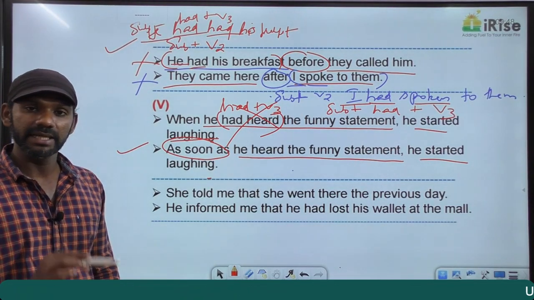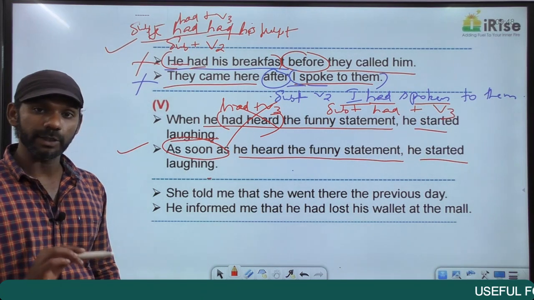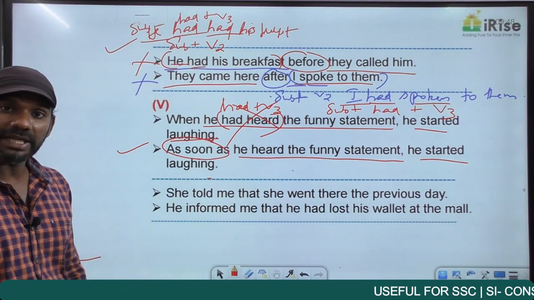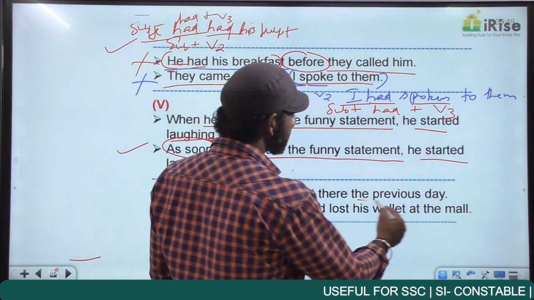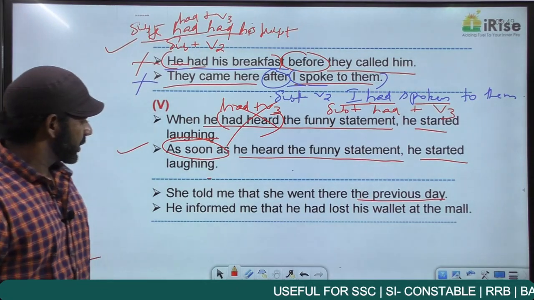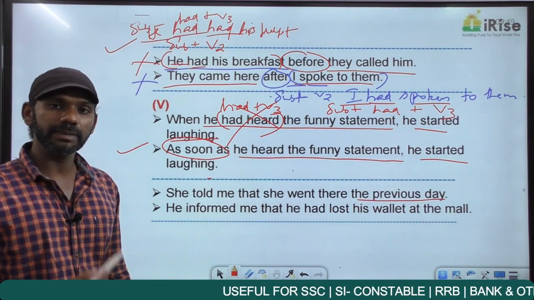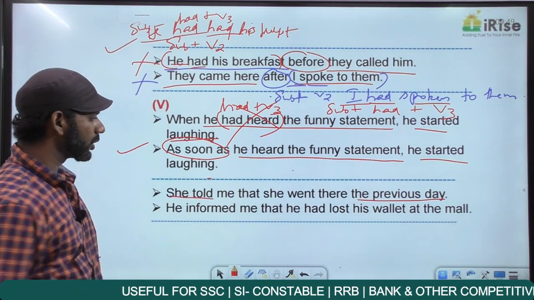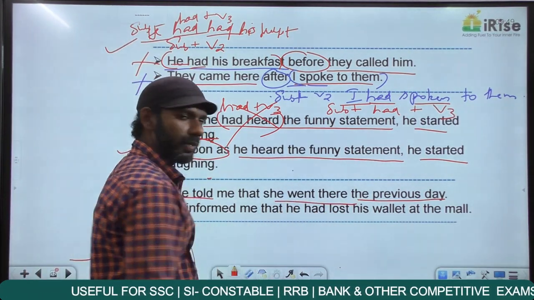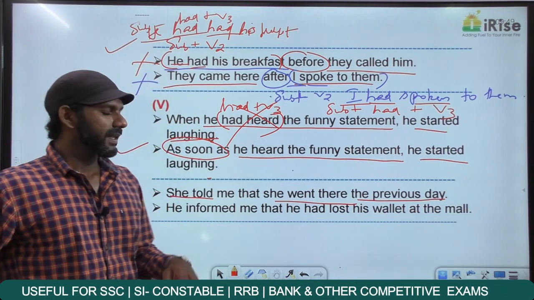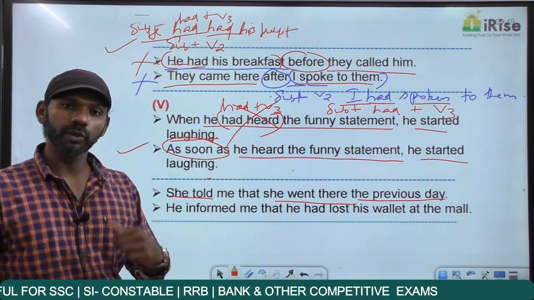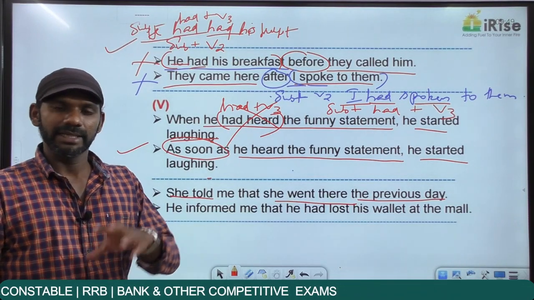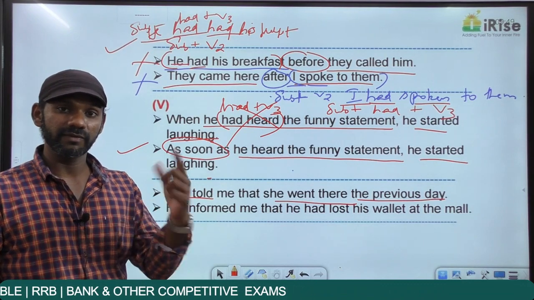Understand the meaning. Everything depends on your understanding of the statement. She told me that she went there the previous day. The previous day means yesterday. She told me that she went there the previous day. We have two actions in the past tense here. One is she told me and the other one is she went there. Understand the meaning. According to the statement, when did she go there? Yesterday. When did she tell me? Today. Now only if she tells me today, she can say she went there yesterday.